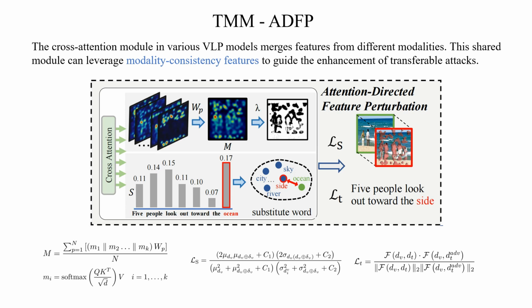Specifically, ADFP first identifies modality consistency feature regions between different modalities through the attention mechanism as shown in the bottom left formula. It then guides the perturbation training of image modality consistency feature regions through structural similarity loss and replaces related texts with the bottom right loss. This loss guides the replacement of target texts with text perturbations that can significantly impact the VLP representations.